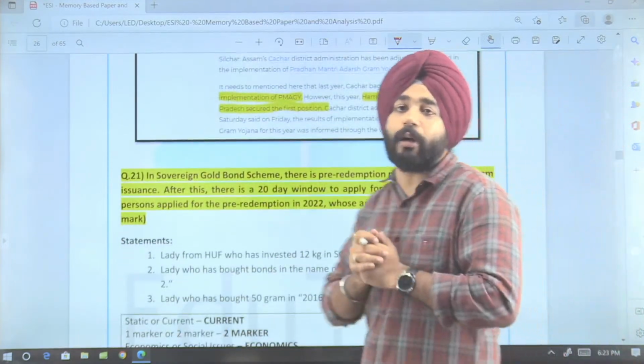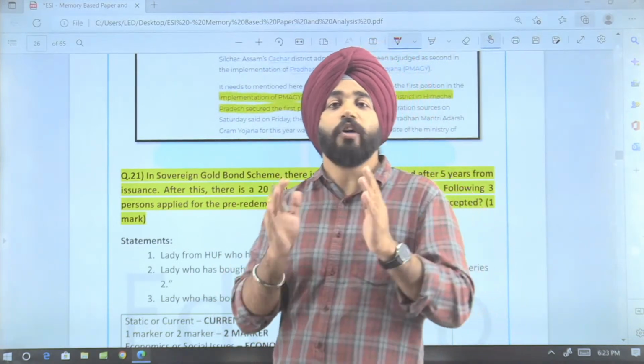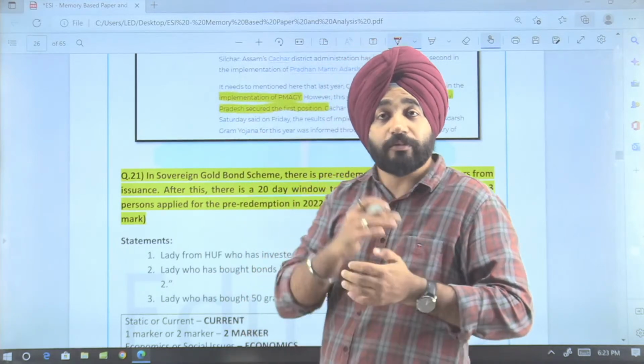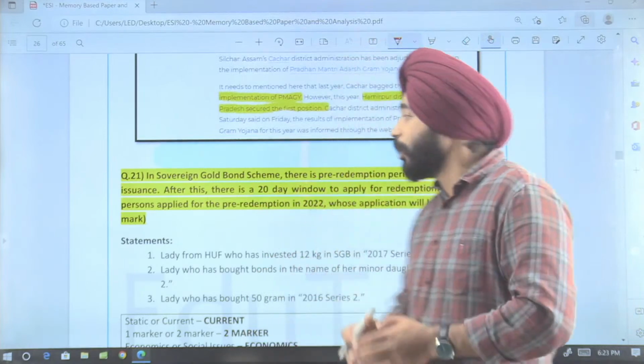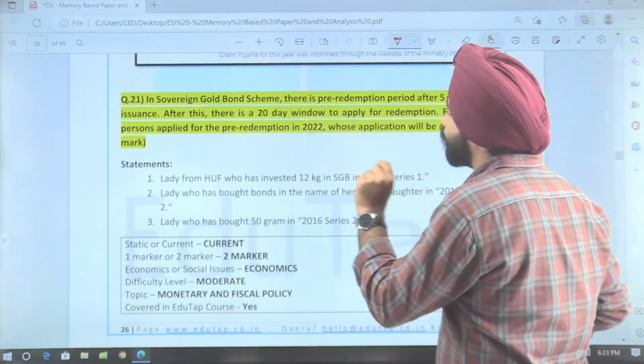Now let's come to the 1 mark questions. So in 1 mark questions, the new thing that we have seen is, instead of asking direct questions on the key features of something or the eligibility of the scheme, they have made case studies here. So let's look at the first question here on the sovereign gold bond scheme. What they have done is they have given case studies.